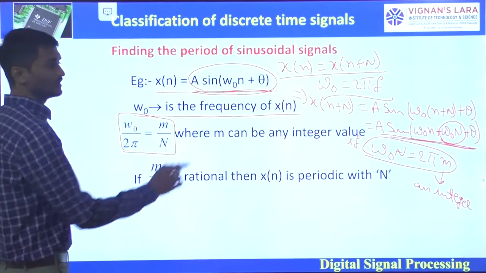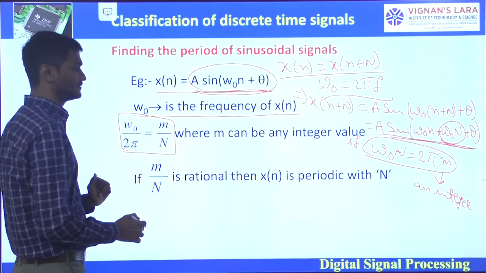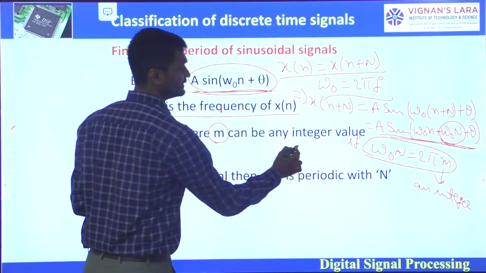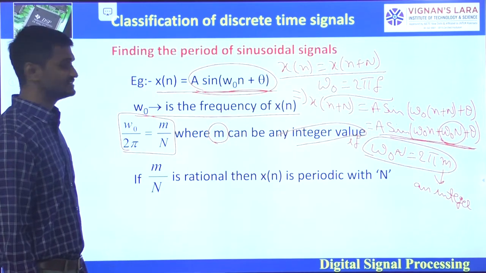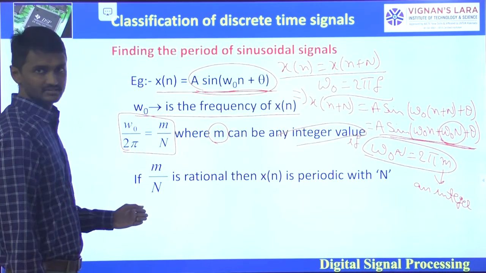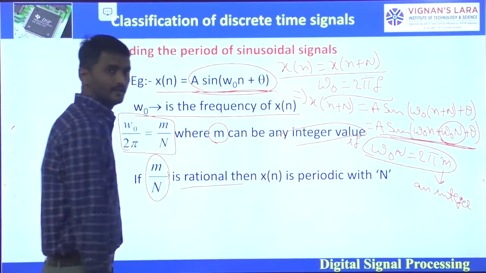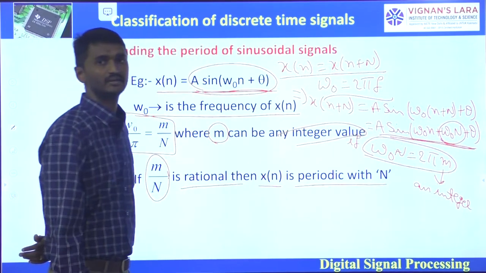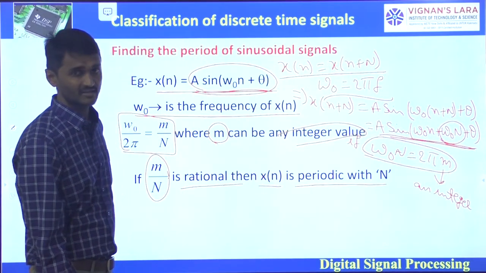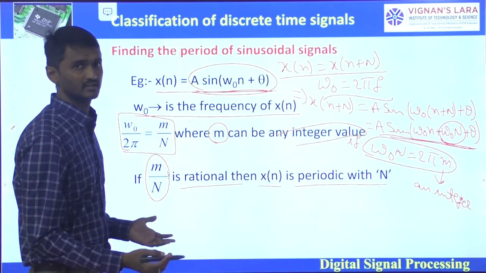From that, omega naught by 2 pi is equal to m by capital N, where m can be any integer value. So if m by N is rational, then the given signal x of n is periodic with fundamental period capital N. Otherwise, if it is irrational, then the signal is said to be an aperiodic signal.